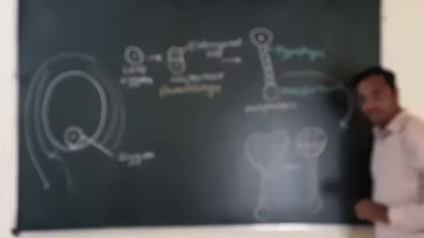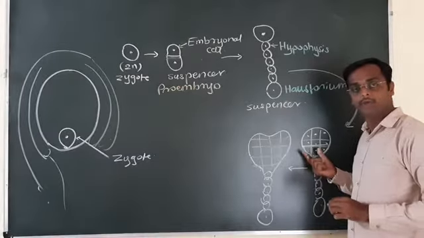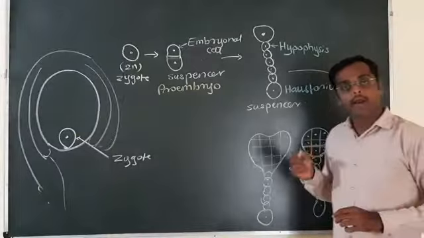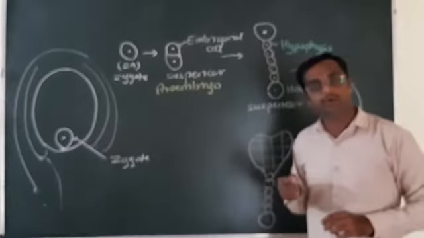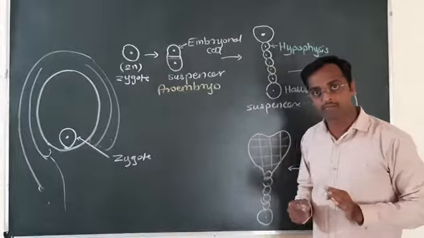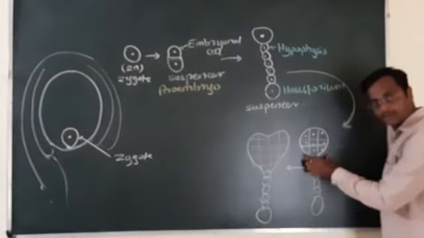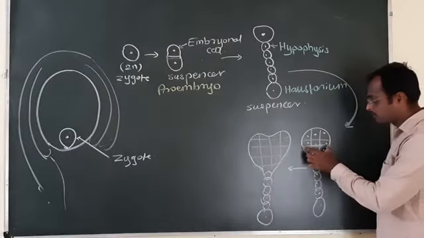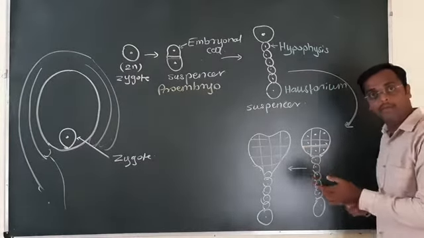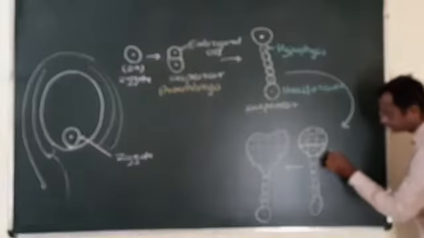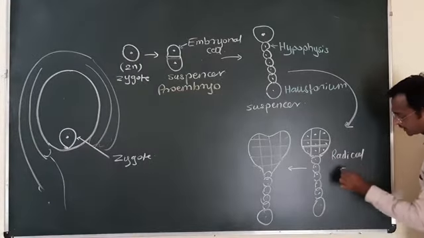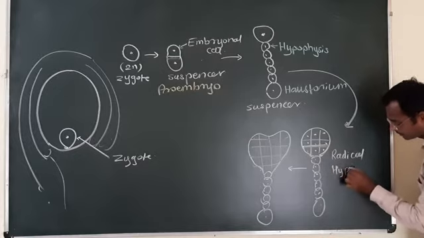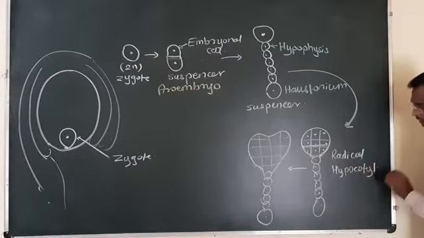In the octant stage, the lower 4 cells will develop into the radicle and the hypocotyl, these two structures.